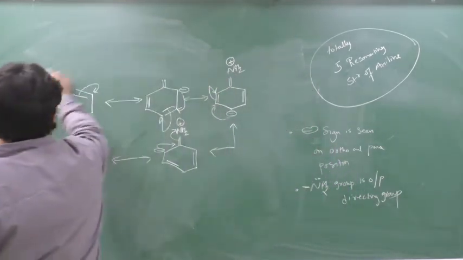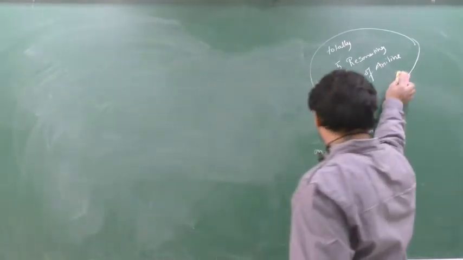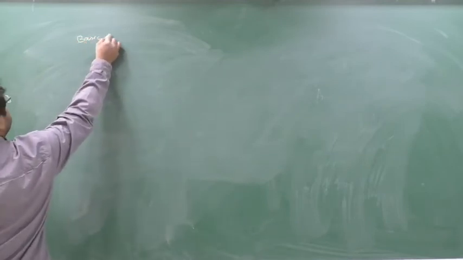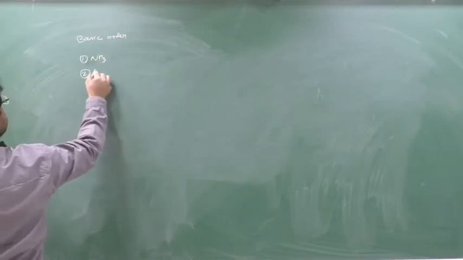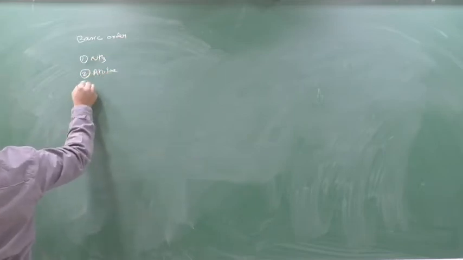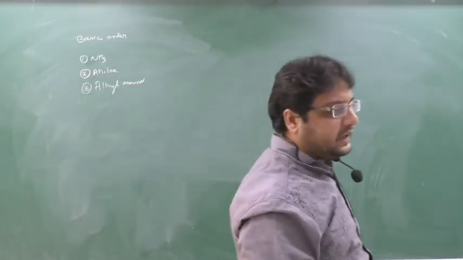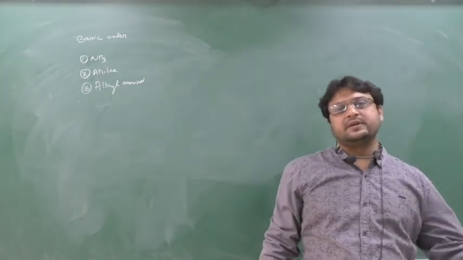Now we will see the next question. So aniline is which type of group, beta? Ortho para directing group. Now we will see the basic order. We have to compare the basic order. First is ammonia, second is aniline, and third is alkyl amine. And for alkyl amine, I have told you the whole story. Alkyl amine means R, 1 degree amine, 2 degree amine, 3 degree amine, gaseous phase, aqueous phase, yes or no?